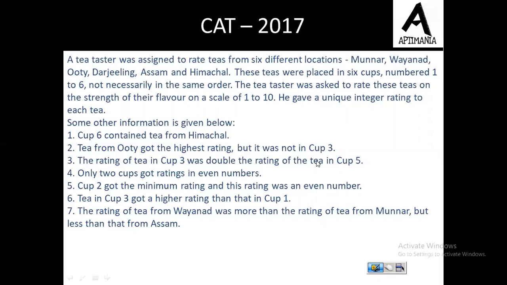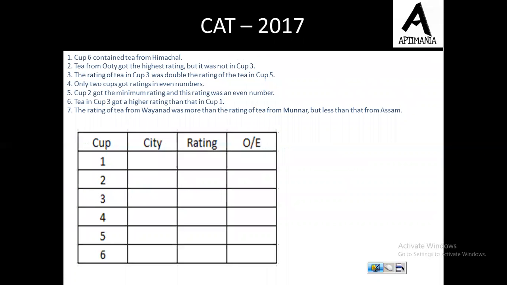Now let us try to figure out which cup contains which tea from which place, and what are the respective ratings. So I have made this table. In this table, what we'll do is relate the cup number with the city and the rating given to it. And as we know that only 2 cups had even ratings, whether a rating is even or odd, that also we will look for.